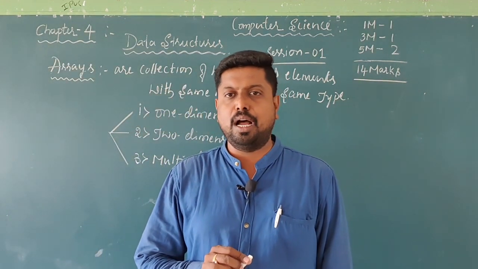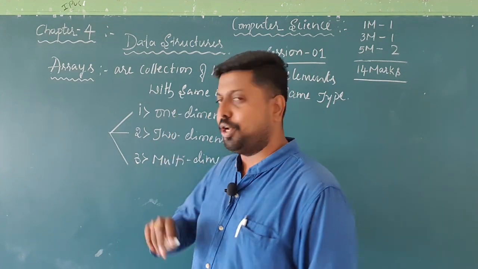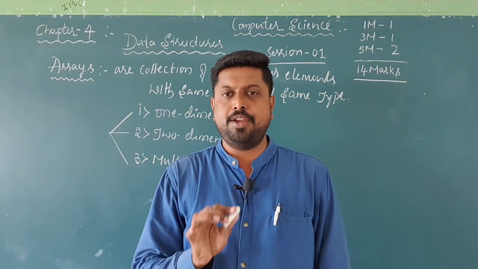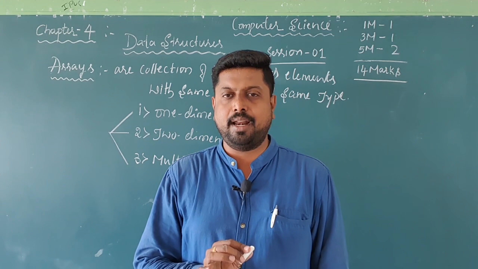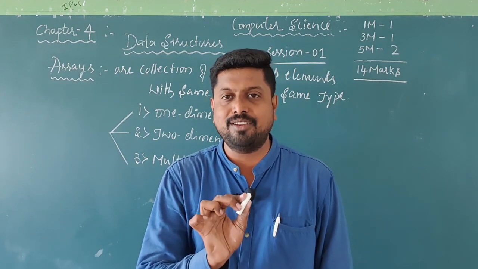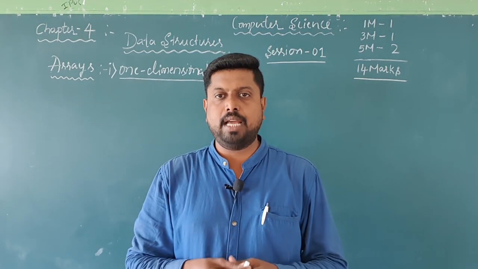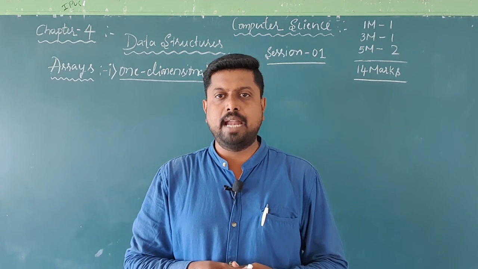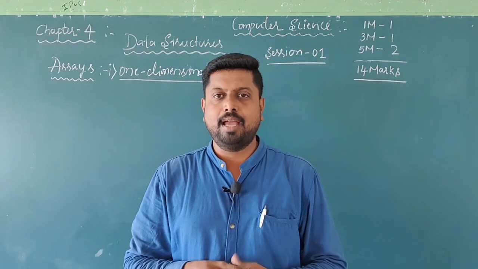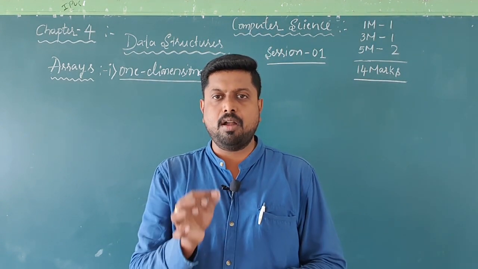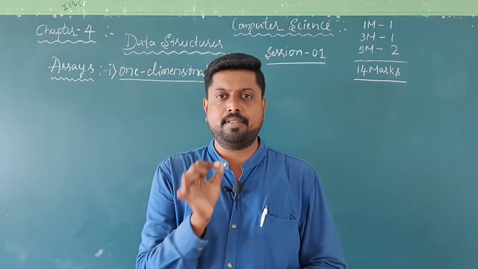Now let us take them one by one. For the one-dimensional array, what is its definition, how to declare it, and what are its operations. The first type of array is the one-dimensional array. As I said earlier, we classify arrays based on their subscripts.